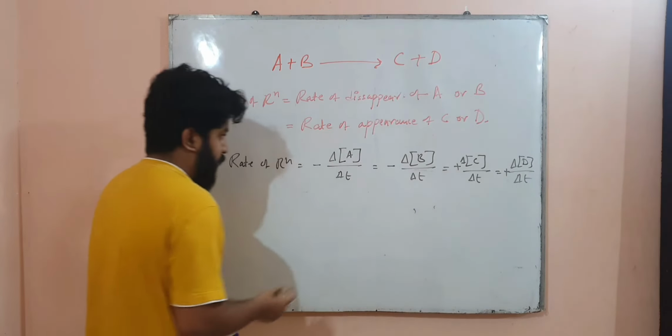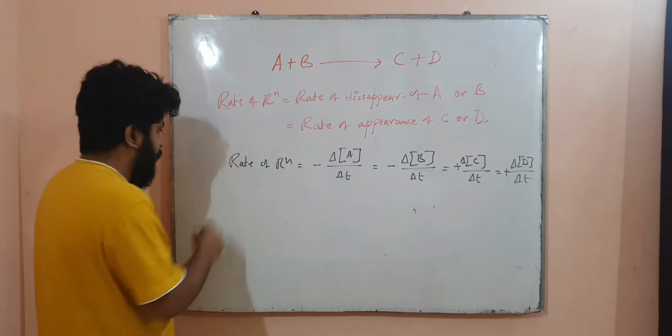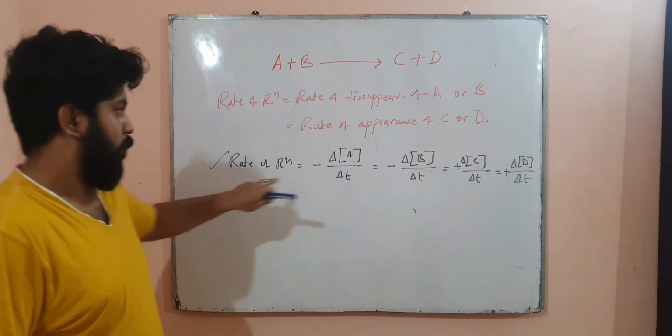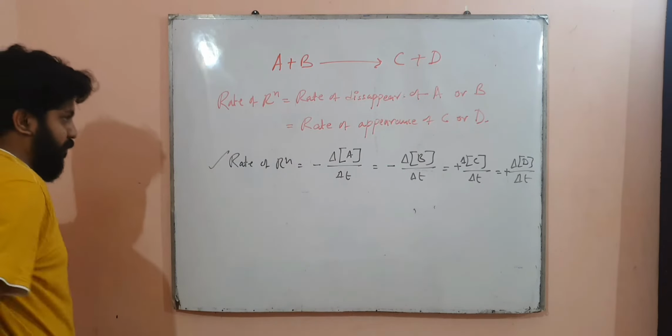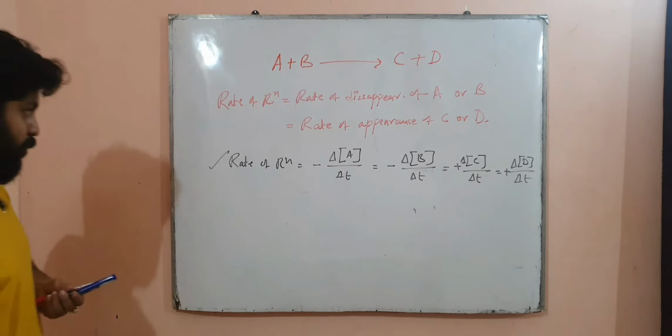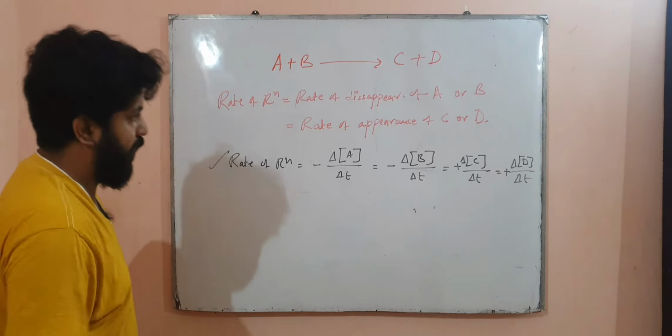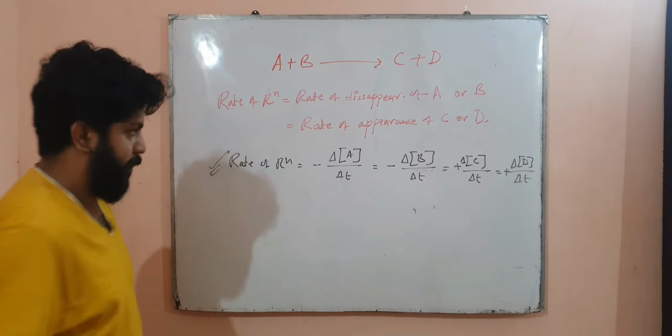If you do not understand, you ask me on WhatsApp, why I have given del. I hope I have made you understand in the previous section of this class. So this is how we write the rate of reaction.